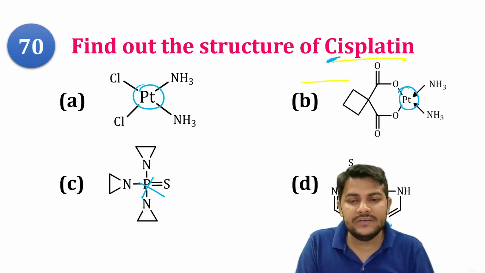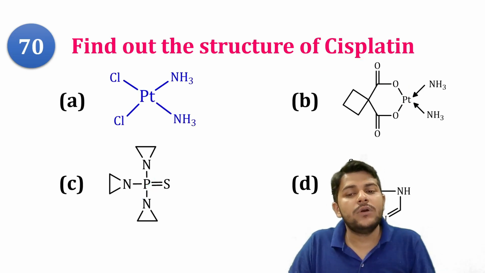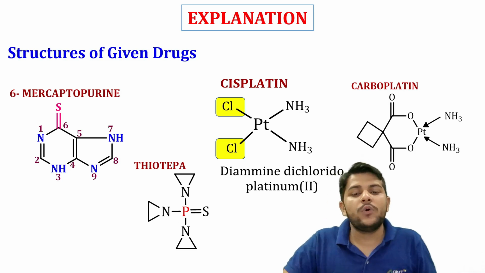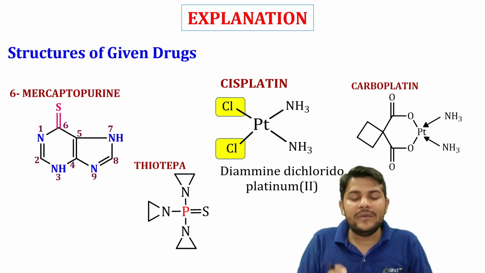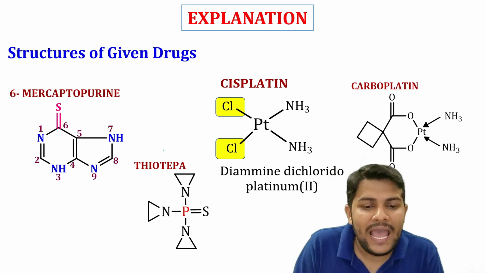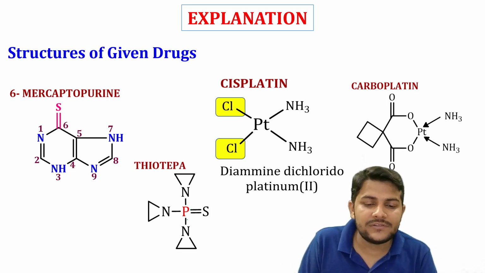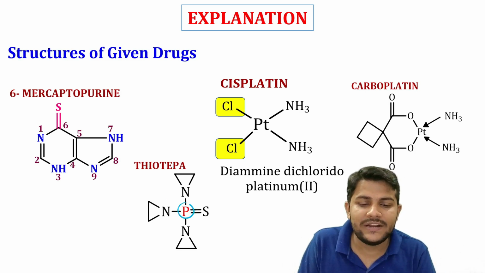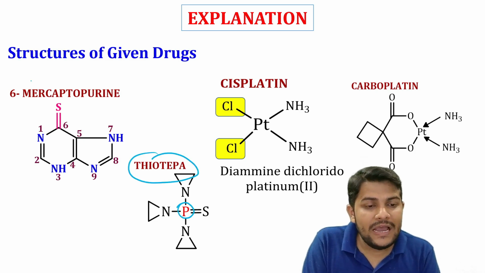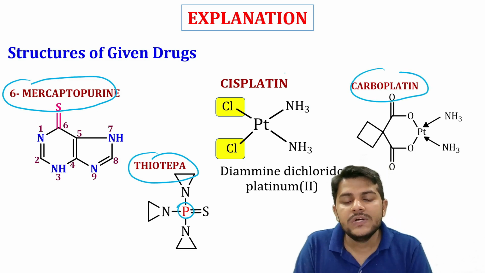So cisplatin and carboplatin have the side effect of nausea and vomiting. That is the more prominent effect, for which we have to give ondansetron. You have to remember all the drug classifications from the ANS, CNS, CVS, endocrinology, hematinics, your chemotherapy, your anti-cancer. The classification part is very important from the pharmacology as well as the medicinal point of view. Got it?